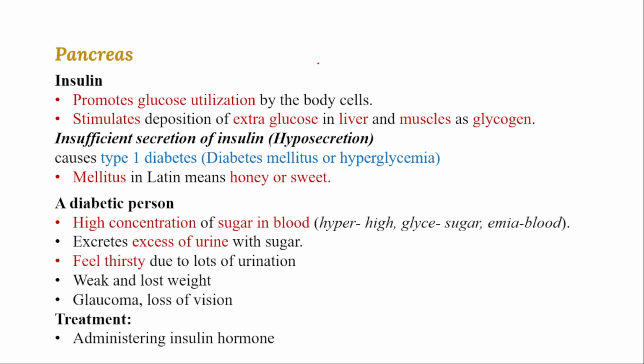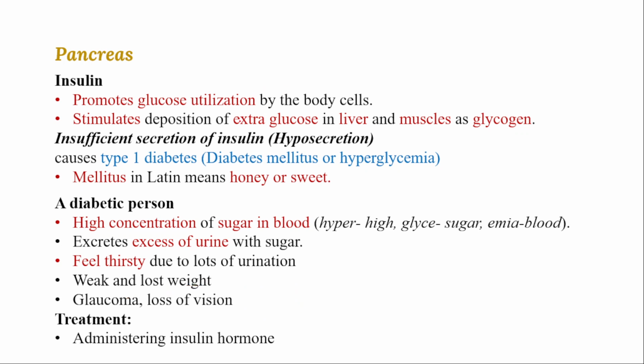Because of the longer period of urine secretion, you will feel weakness and fatigue, and you will lose weight because of diabetes. You can also observe that excess sugar leads to a glaucoma condition. Glaucoma means that the higher amount of sugar leads to vision loss. Normal function of the eye will be lost because of excess sugar, which leads to blindness or vision loss.